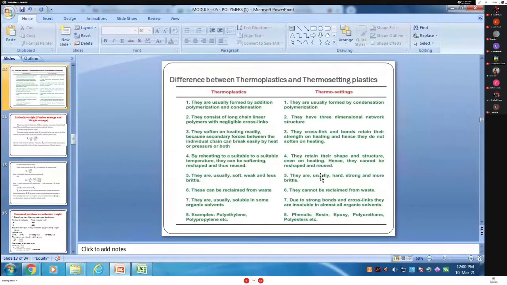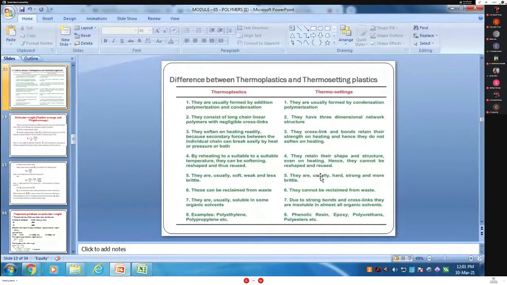Read it carefully. Yes, ma'am. Thermoplastic resins are usually formed by two types of method. What are those? Addition and condensation. And thermosetting resins are formed by only one type, that is condensation polymerization only. Everyone clear? Then the second one. Second one, tell me, Pranav Chavan. Pranav.